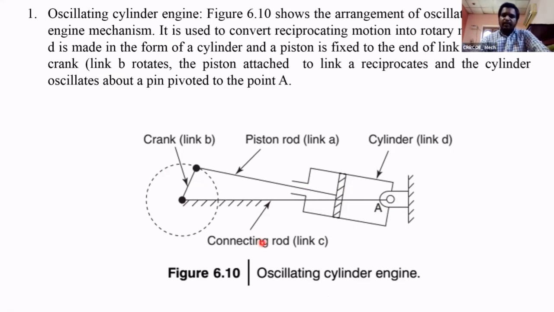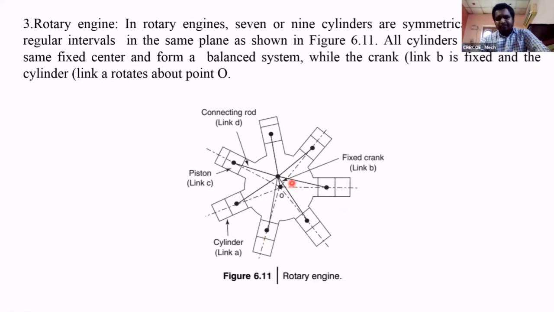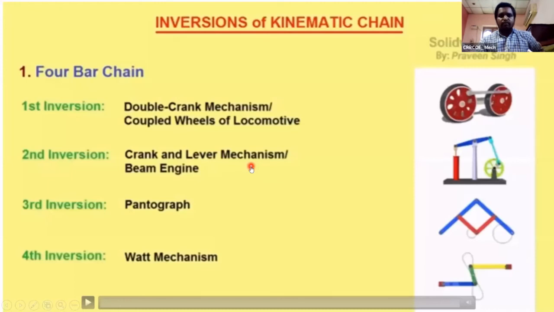And the third one, the crank is fixed. First the cylinder is fixed, second the connecting rod is fixed, and here the crank is fixed. This is the rotary type engine. You have different pistons moving in different cylinders, and the piston movements cause the rotation of the engine. This is called rotary engine, one more inversion.